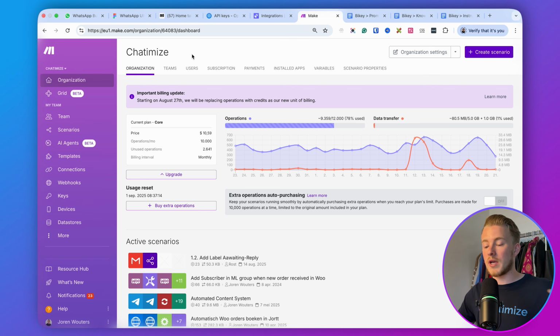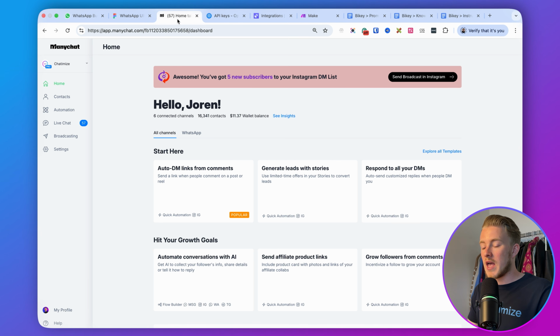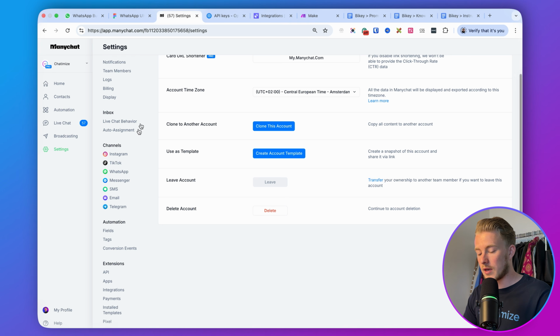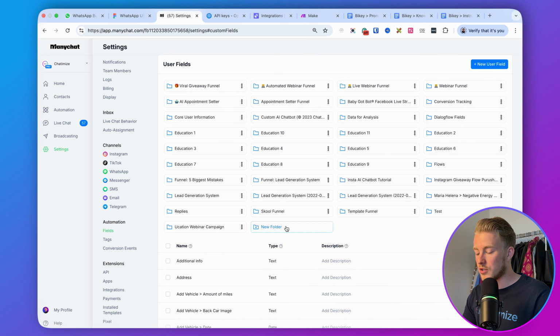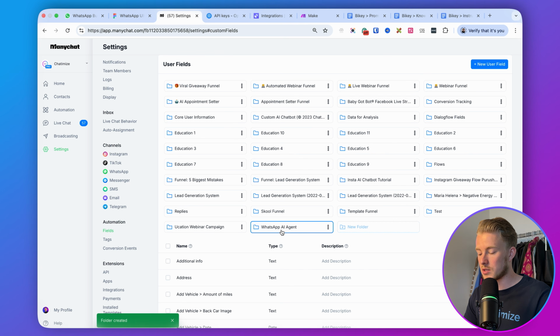So the next step is getting started with actually creating this, and we will first create it in Manychat. Manychat again is the tool that we use to send and receive messages. We first start by setting up the fields that we will need in order to create our AI agent. You can basically go to settings here, and then go to fields, and then we can just create a new folder. I would just call this the WhatsApp AI agent. Click on create. So here you can find that.